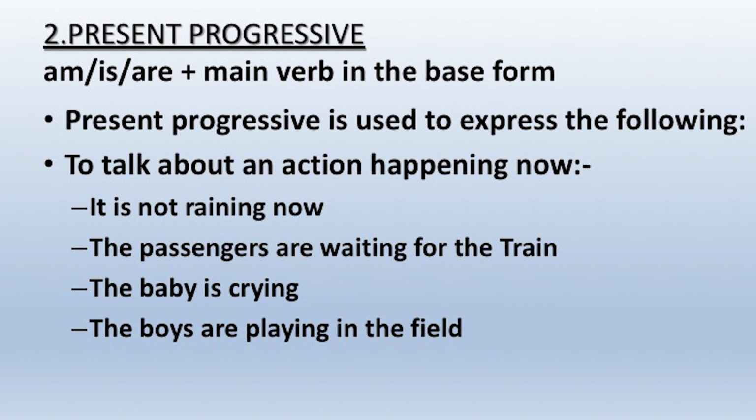It is not raining now. The sun is shining bright. It is not raining now. The passengers are waiting for the train. They are standing on the platform. Train has not arrived. The passengers are waiting for the train. The baby is crying. The boys are playing in the field.